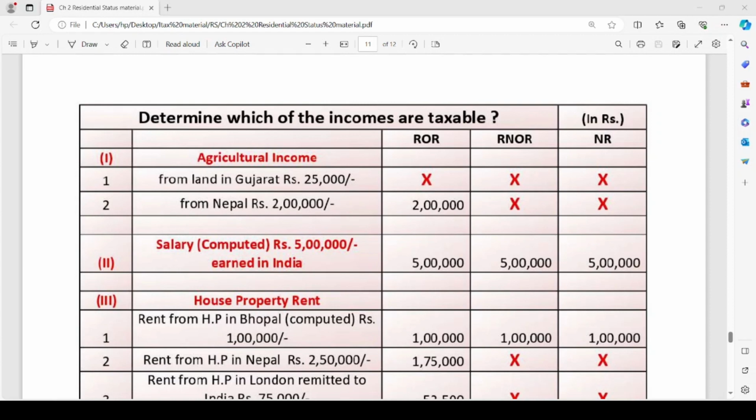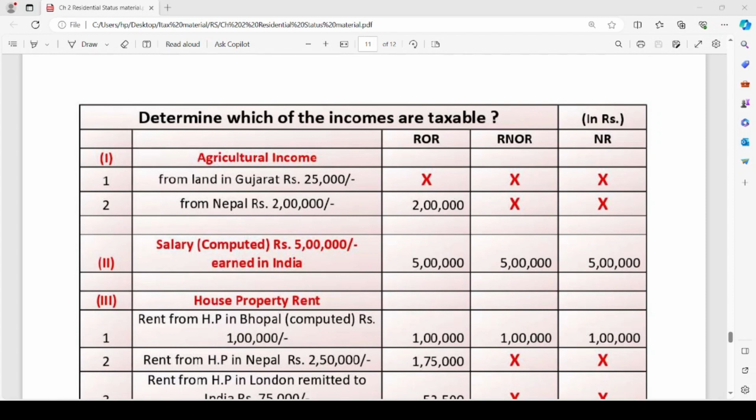Next, agricultural income from Nepal, rupees 2 lakh. Since the agricultural income is arising outside India, it is taxable in the hands of ROR only. In the hands of ROR, global incomes are taxable. So, since the income is arising outside India, it is taxable in the hands of ROR as per our Indian income tax provisions. Whereas for RNOR and NR, it is not taxable as per our law. Second head, salary income.